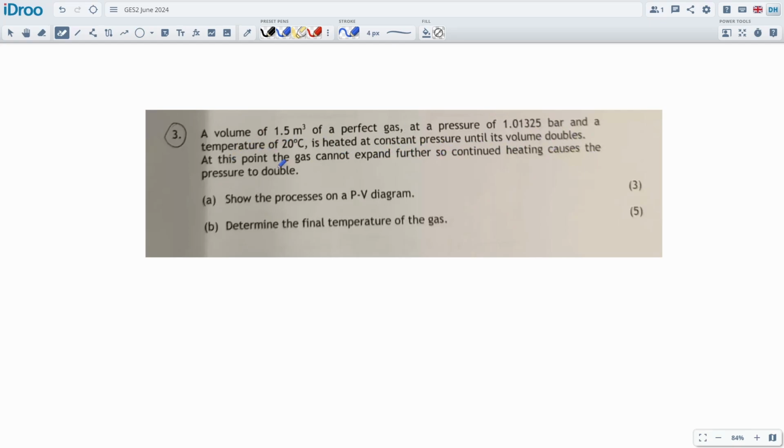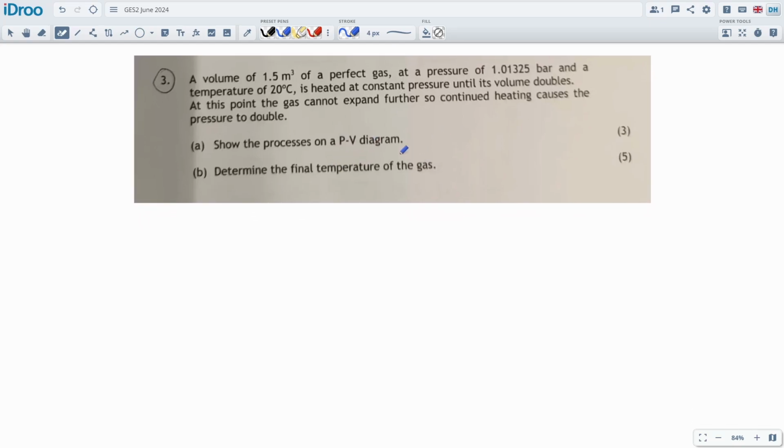So continued heating causes the pressure to double. Show this process on a pressure volume diagram. I could probably draw that straight away, but I'm going to leave it till last. I will do it. I'm just going to do part B first of all. I want to know all the numbers and everything and get it laid out so I can see it a bit clearer. So it looks like we are talking about a 3-stage process.